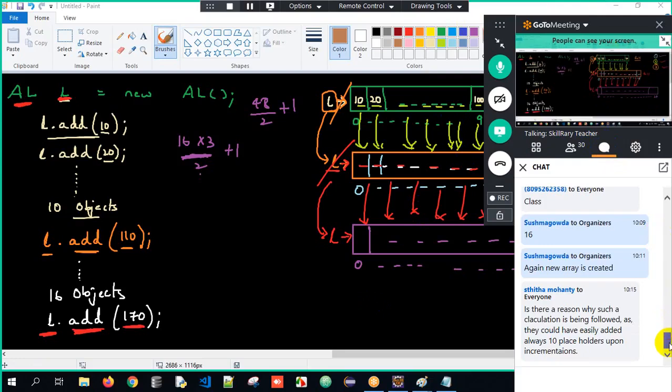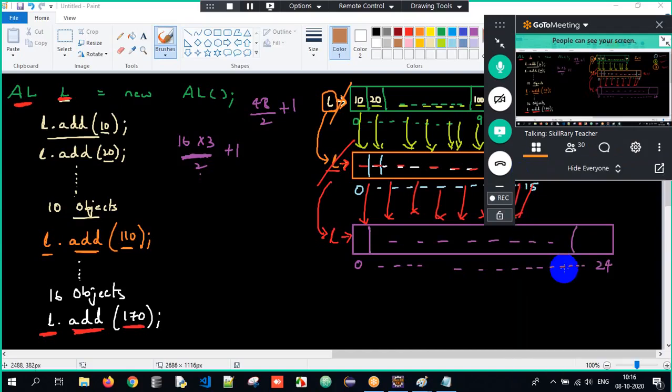Okay. Now there is one question. Is there a reason why such a calculation is being followed, as they could easily always add 10 placeholders upon incrementation? Perfect. Generally, the Java developers have tried to minimize it. If I keep on doubling its size, it was 10, later 20, then 40, then 80. If 40 objects are added and I want to add only one more object, I'll create an array of size 80. That's the reason to minimize it.